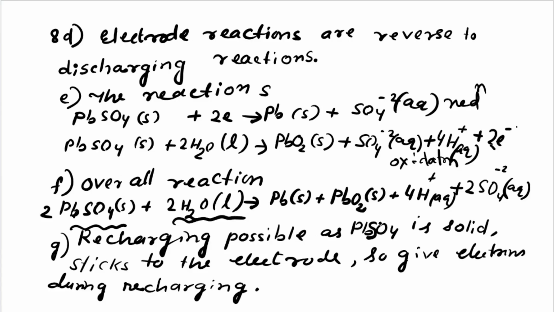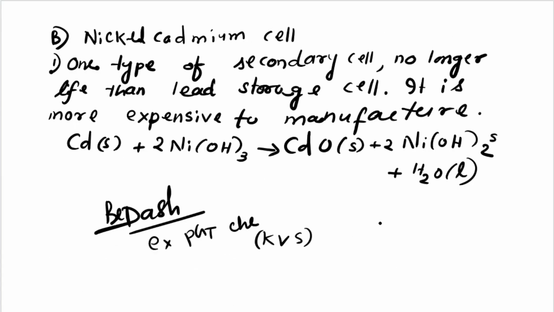So PbSO4 is important. If PbSO4 cannot be produced, then recharging is not possible. So anyhow, this is very helpful in recharging of the lead storage battery.